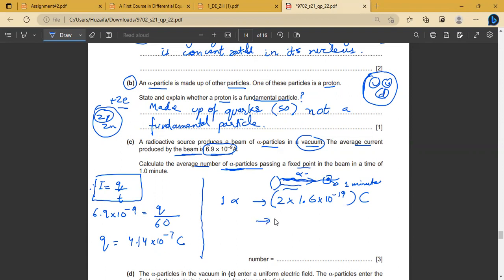What is the charge flowing through that fixed point? 4.14 into 10 to the power minus 7 coulomb. So I want to know the number of alpha particles at this charge value. Can I calculate? Cross multiply. X number of alpha particles will be equal to 4.14 into 10 to the power minus 7 divided by 2 into 1.6 into 10 to the power minus 19.